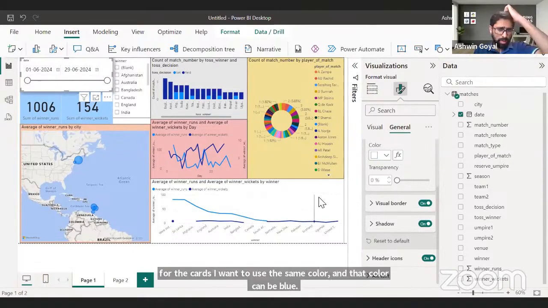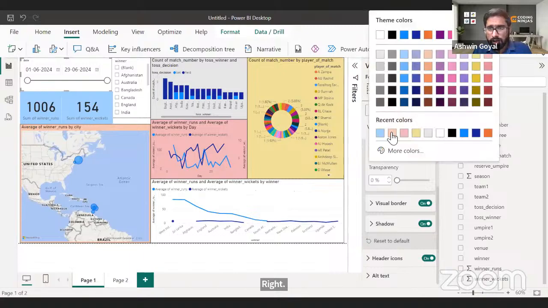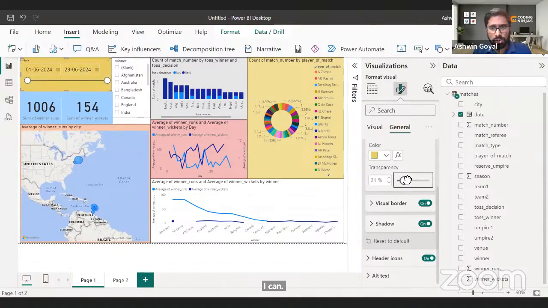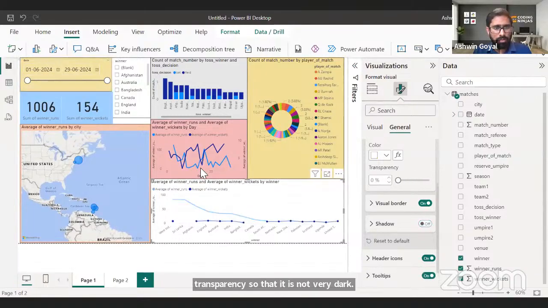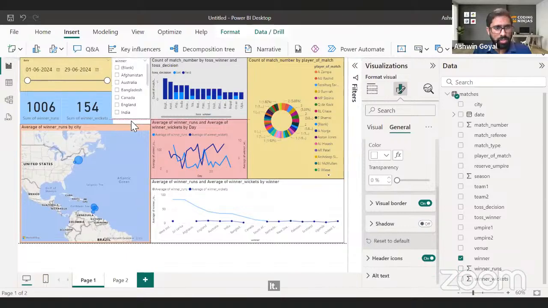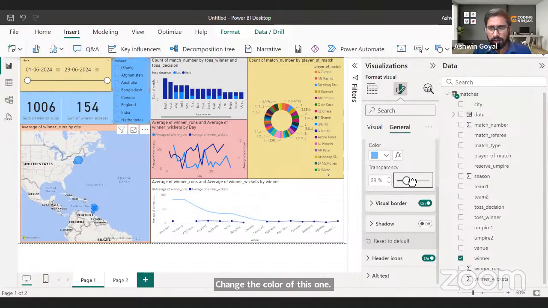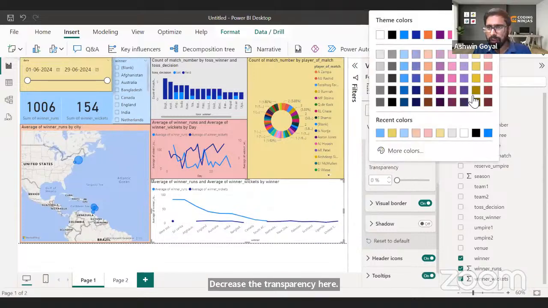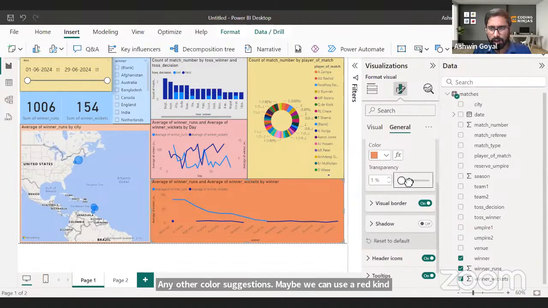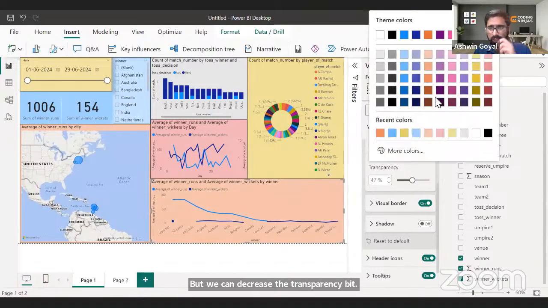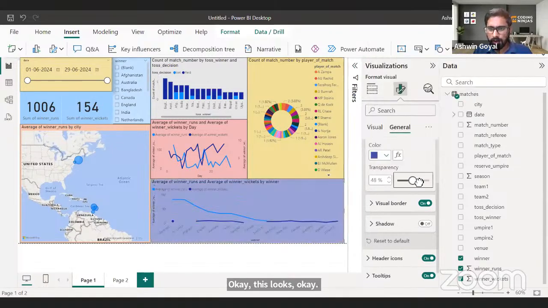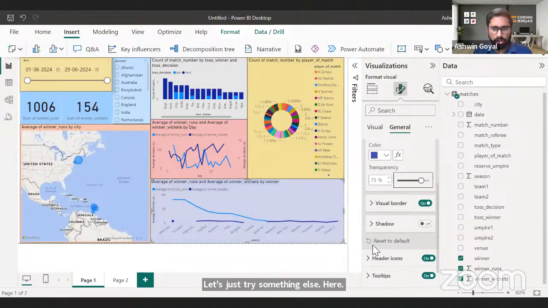right? And maybe here I can change this again to this color. I can reduce the transparency so that it is not very dark, right? Maybe this. And finally, I think I can also change the color of this one, right? Maybe let's just decrease the transparency here. Any other color suggestions? Maybe we can use a red kind of a color, but we can decrease the transparency a bit. Okay, this looks okay. Let's just try something else here. All right, this looks fine for now.